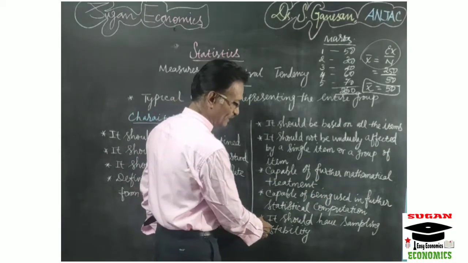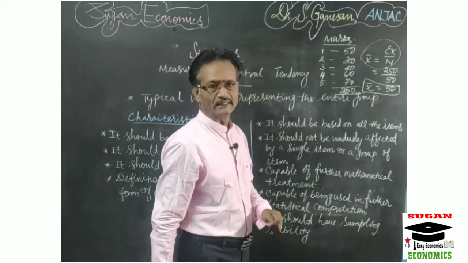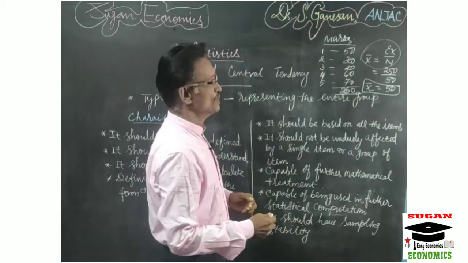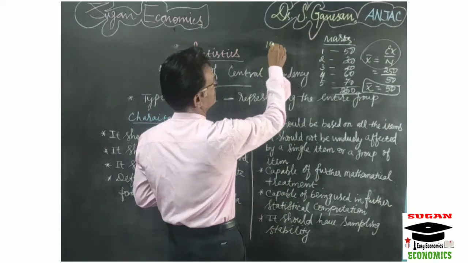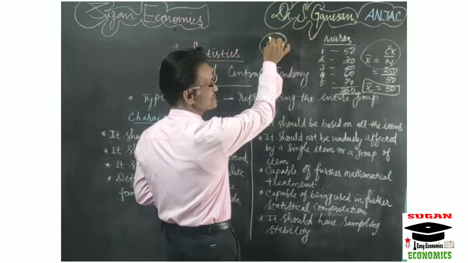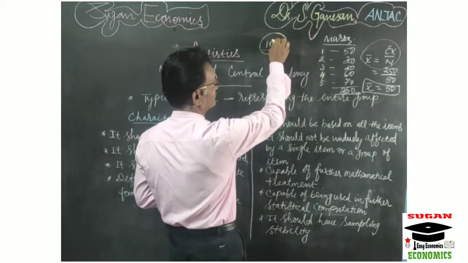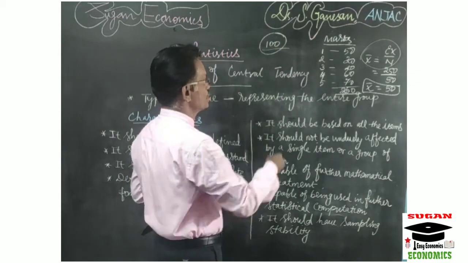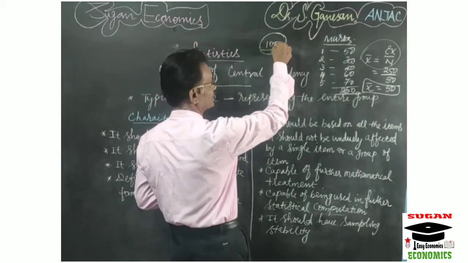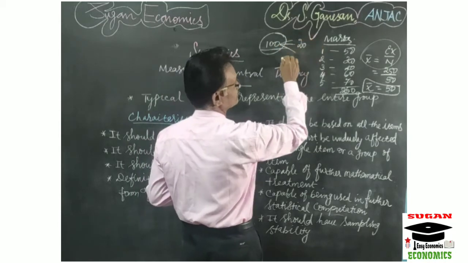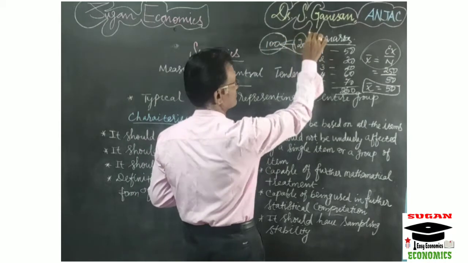And the last one: it should have sampling stability. Under sampling stability, suppose the universe is a greater one, suppose 100. We are taking the marks of 100 students. It is not easy for us to calculate by taking the total and other things. So instead of taking all the 100 students' marks, we select some 20 students from the 100. This is our sample.